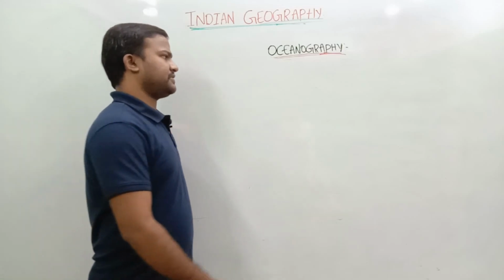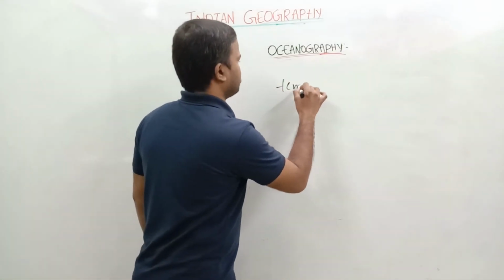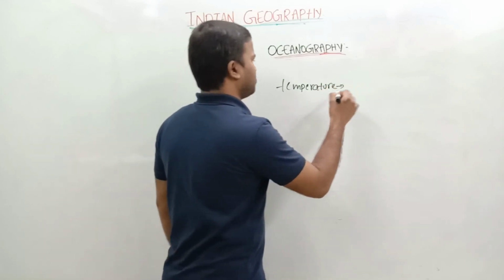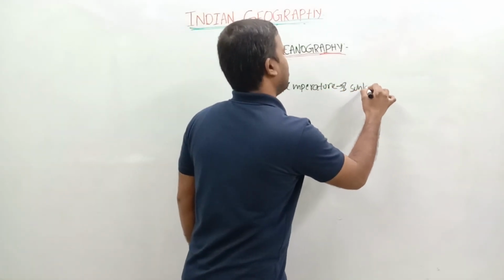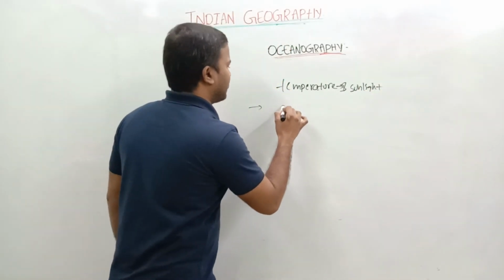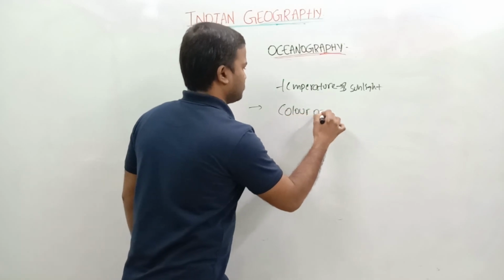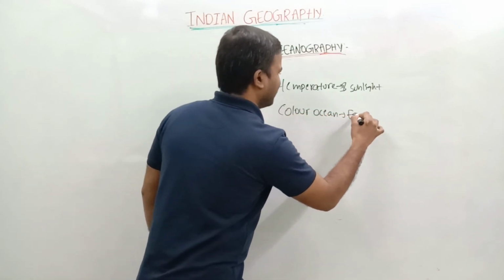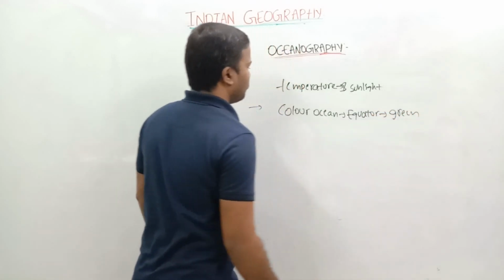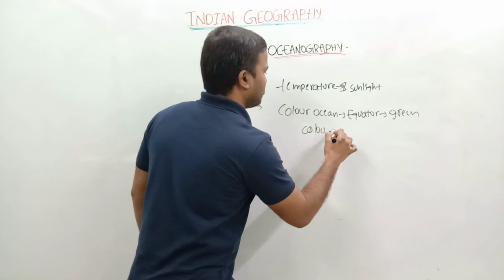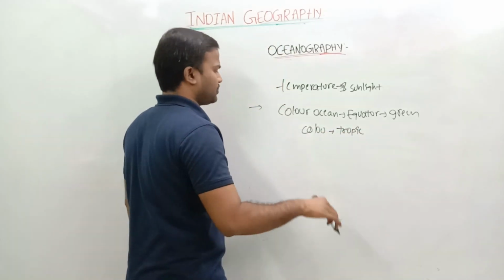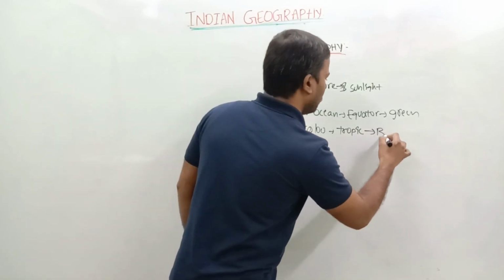The next is temperature. Temperature and sunlight here. I already discussed the color of the ocean. The color of the ocean at the equator is green, whereas the color at the Tropic of Cancer and the Tropic of Capricorn, that is 23.5 north and 23.5 south, is blue.